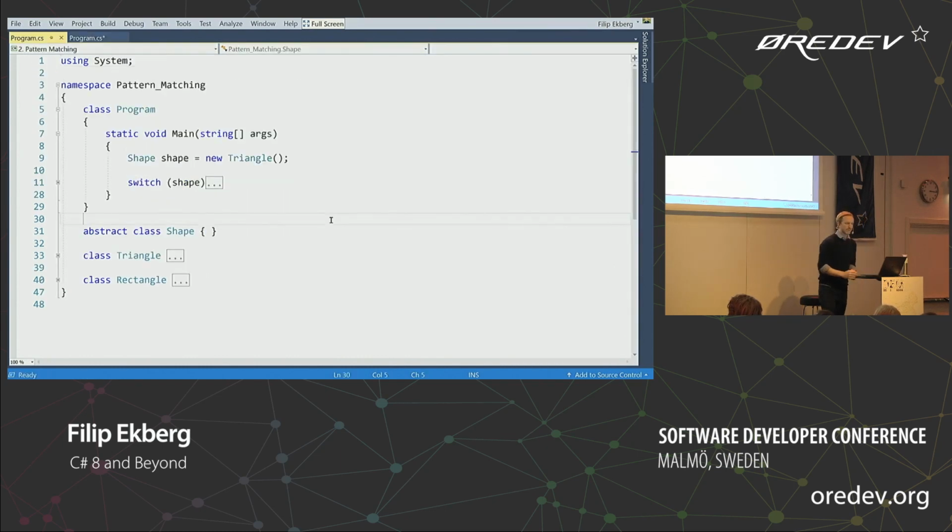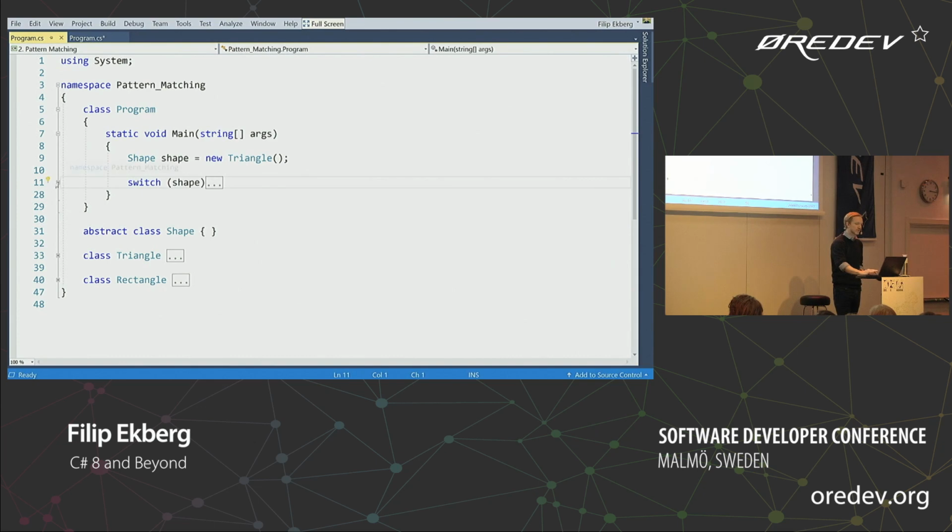So pattern matching is a way for us to match on certain patterns. For instance, I have a shape here, which is an abstract class, and then I have a triangle and a rectangle, which both inherit from this abstract type. Now, imagine that in my application, I get something called shape in this case, and I want to perform certain operations on that. But I don't want to worry about typecasting that myself. I just want to run my switch block here and say, well, when this shape is either a triangle or a rectangle, I want to do certain things.